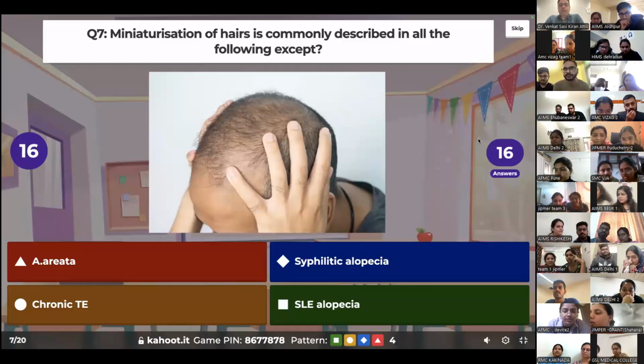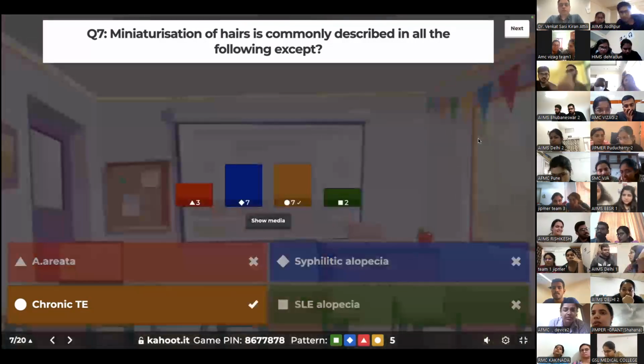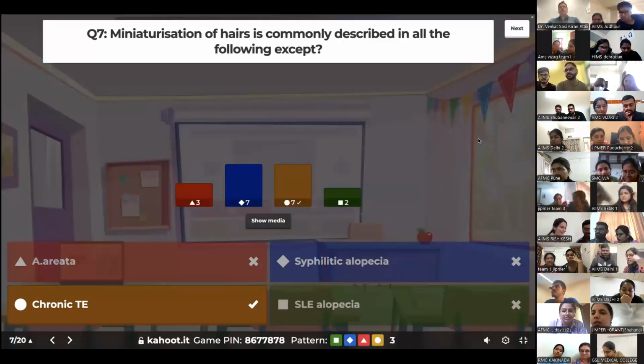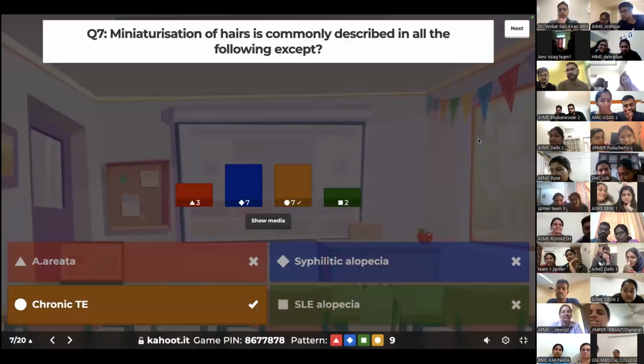In which condition is miniaturization of hair not seen? Basically, in one condition out of these, the miniaturization of hairs is not seen. Okay, 7 of you have got it right. So this question probably will decide between a lot of teams.